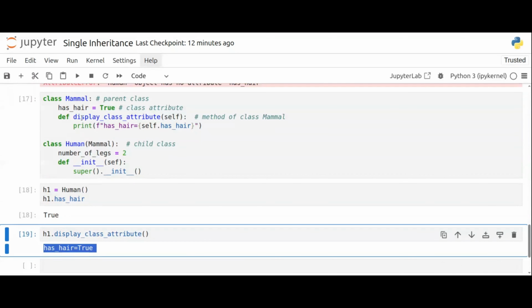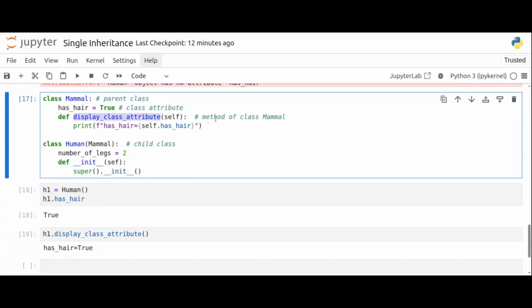So I was able to reuse this method of the mammal class using a human class object because I inherited the mammal class inside the human class. This is the basic example of single inheritance.